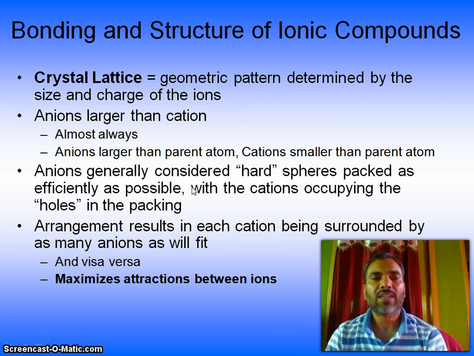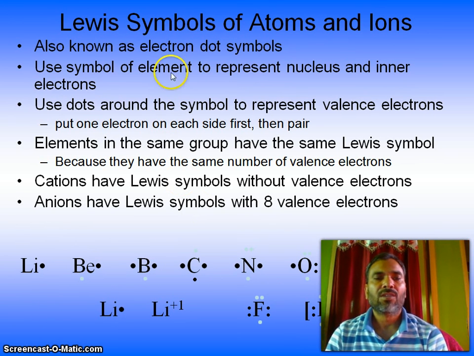Anions are generally considered hard spheres packed as efficiently as possible, with the cations occupying the holes in the packing. This arrangement results in each cation being surrounded by as many anions as will fit, and vice versa. It maximizes attractions between ions.